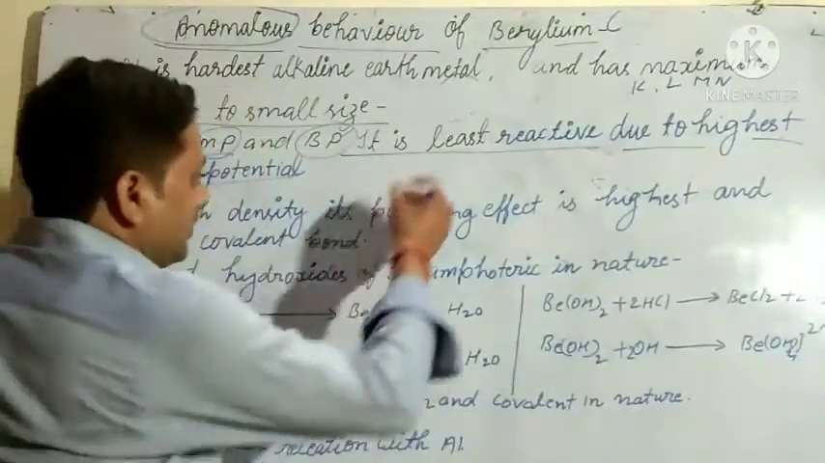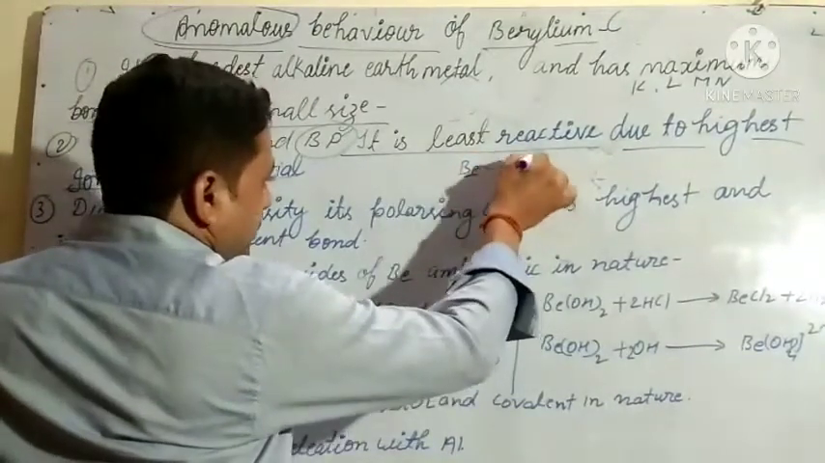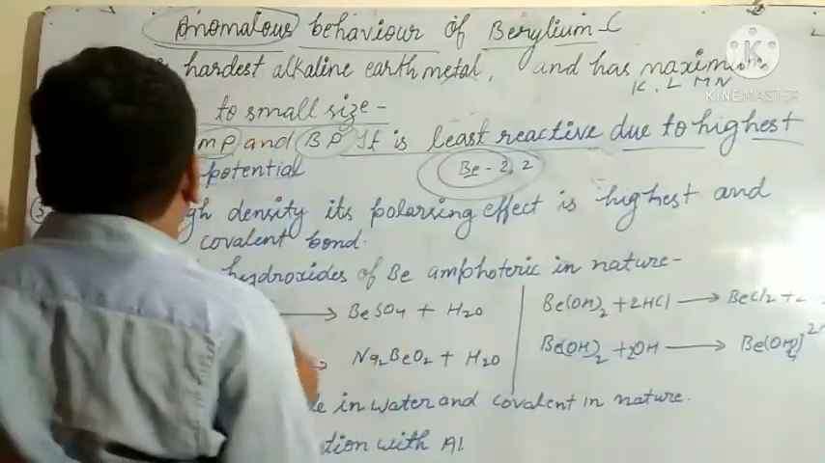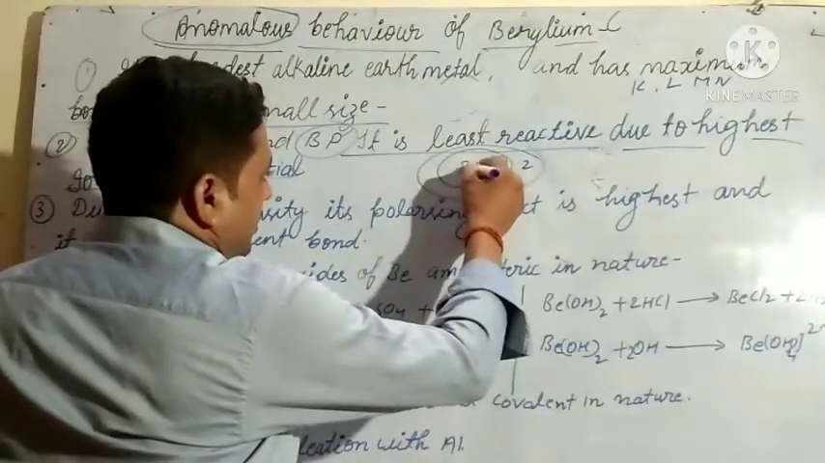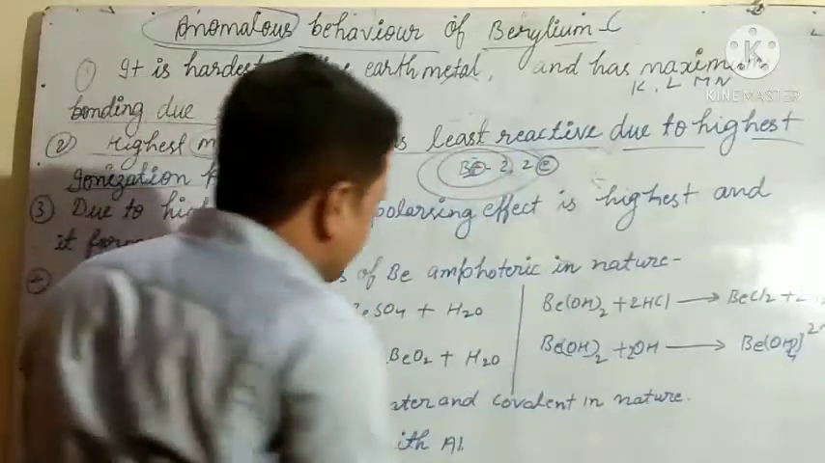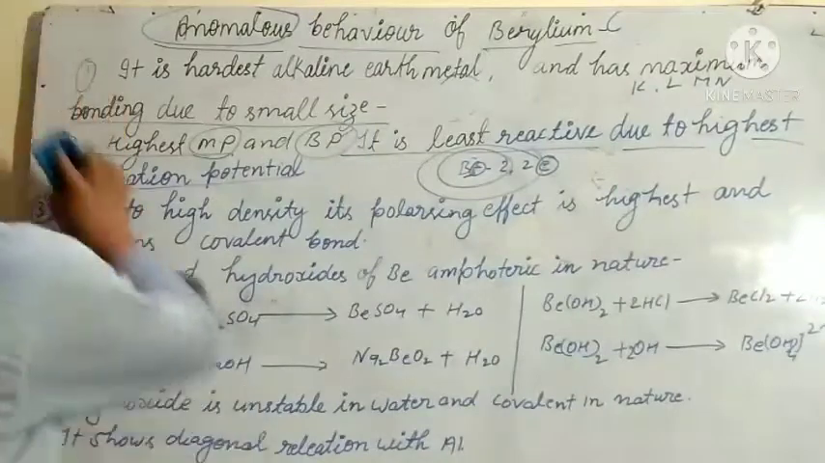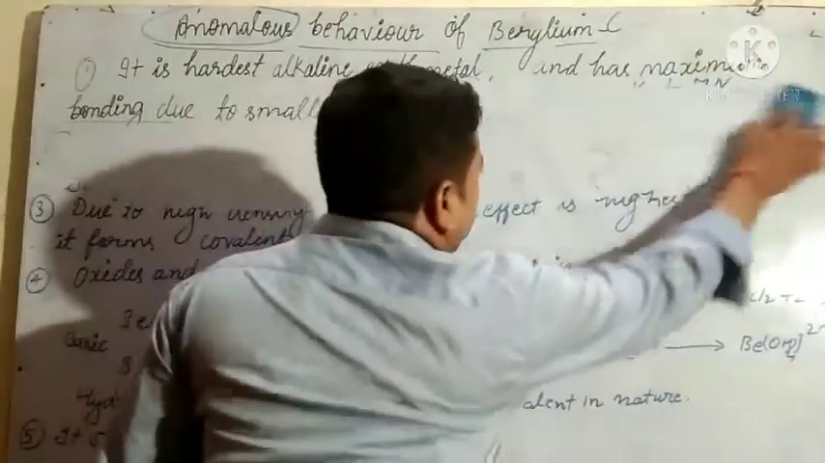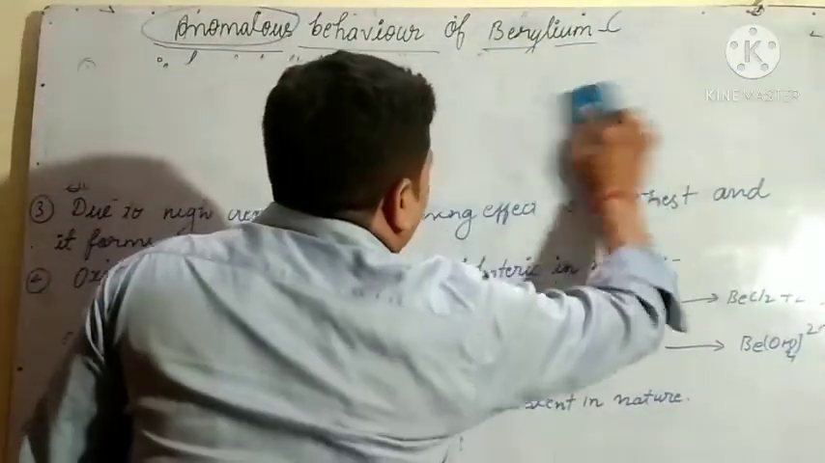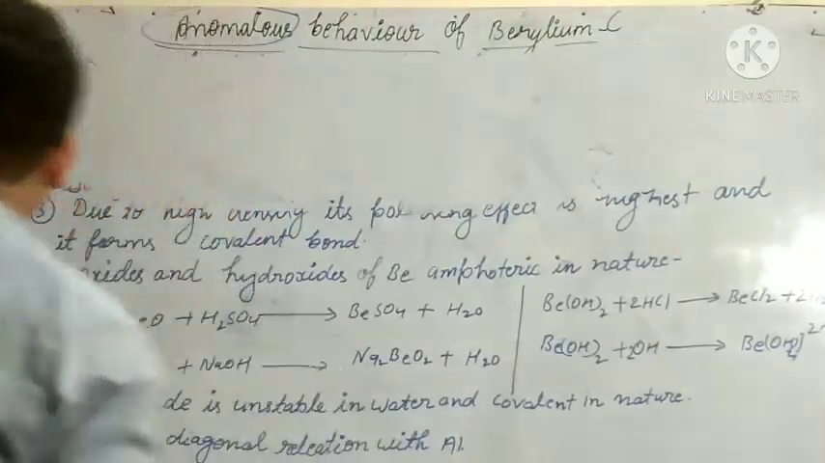In beryllium, there are two shells, 1 and 2. Only two shells are there, so the attraction between nucleus and electron is maximum. So let me write here: due to the highest ionization potential, the melting and boiling point is highest. So let us discuss how the ionization potential is.